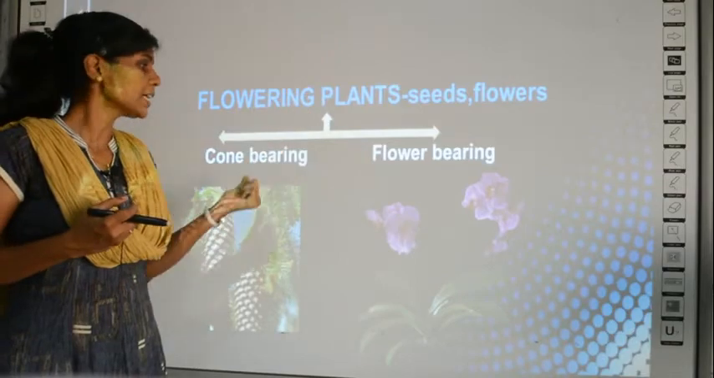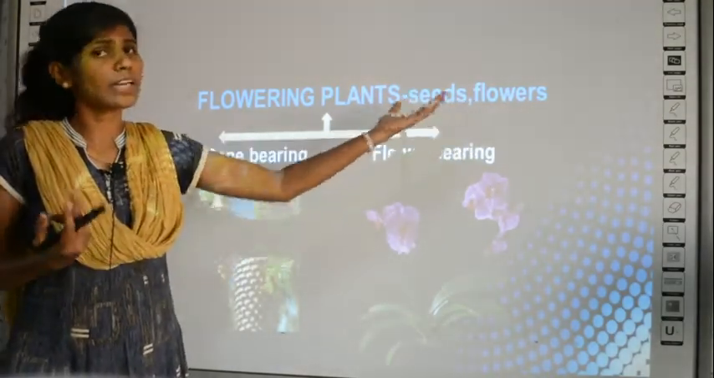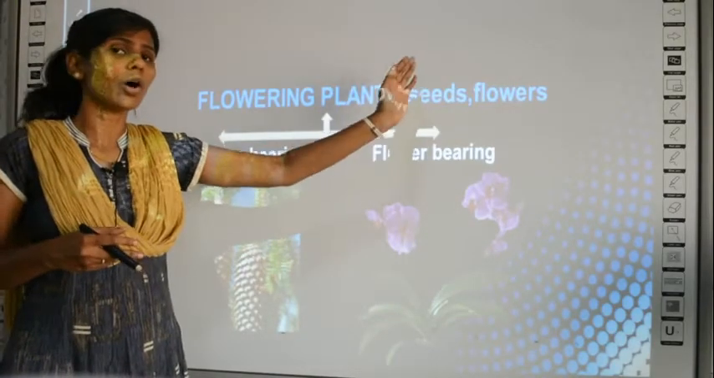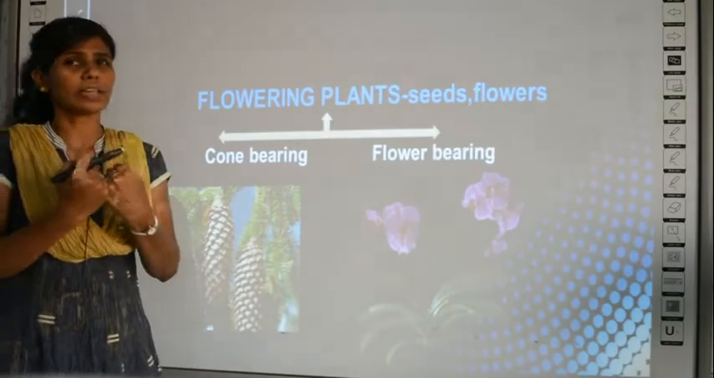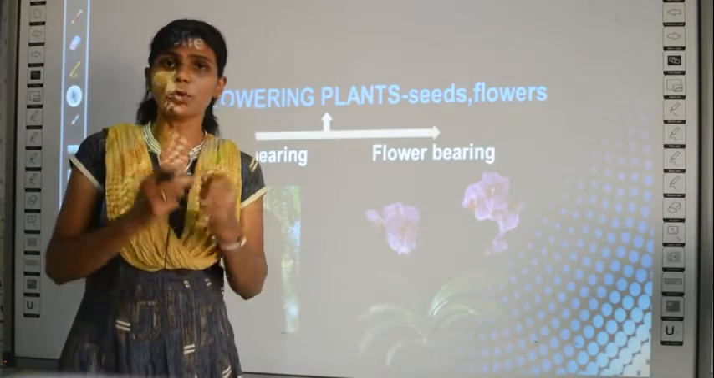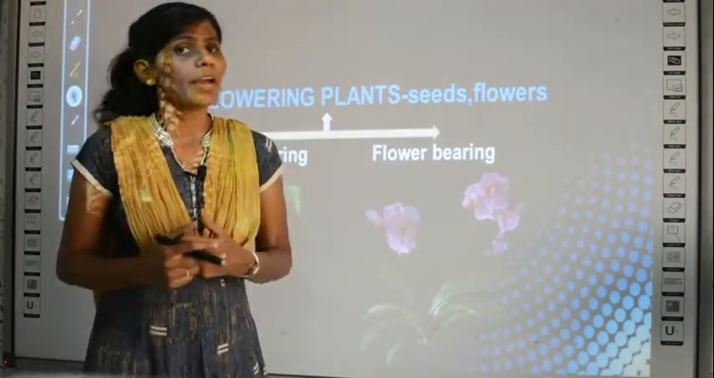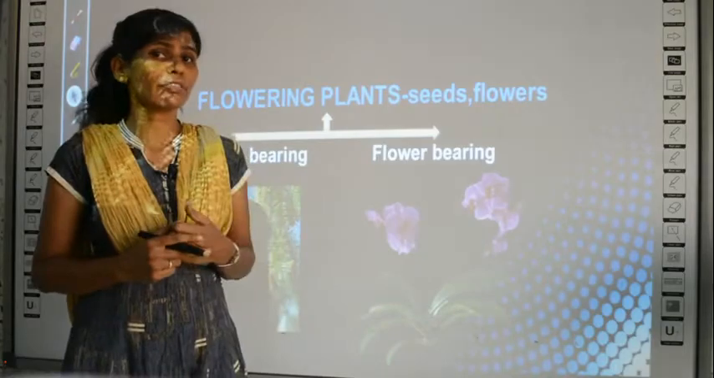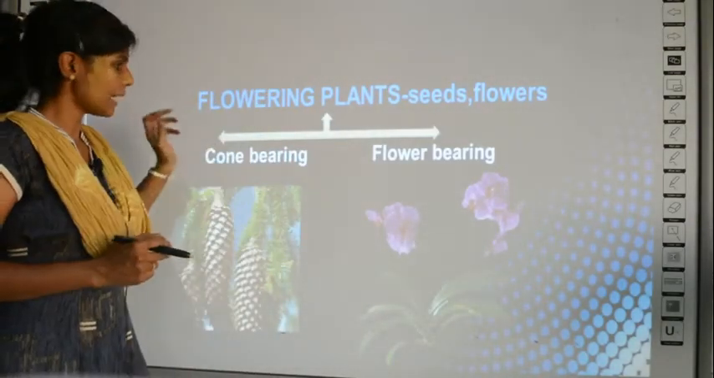So flowering plants generally produce flowers. Sometimes they may not produce flowers; instead they may produce cones, but all of them will produce seeds. So they are also called by the technical term angiosperms. All the flowering plants are put into the group called angiosperms. So angiosperms have two types of plants, cone bearing plants and flower bearing plants.